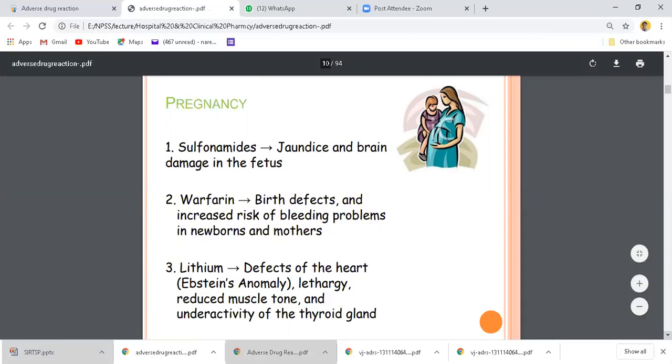And third is lithium. Lithium we give in psychotic problems, and this lithium also causes a defect in the heart, that is Ebstein's anomaly, where the formation of the heart is not proper, along with lethargy, reduced muscle tone, and underactivity of the thyroid gland.